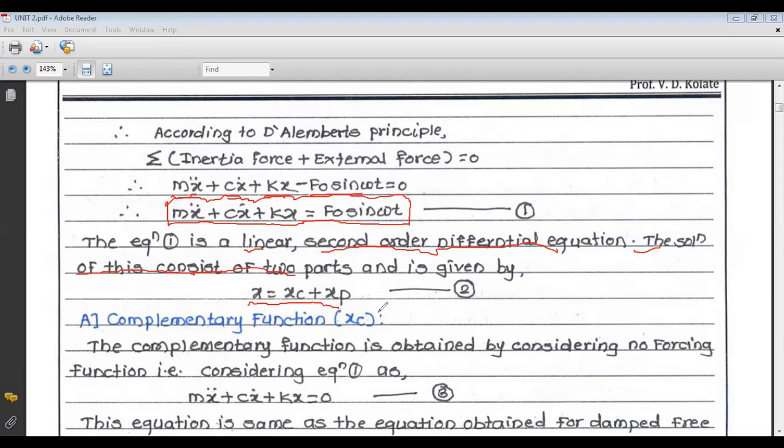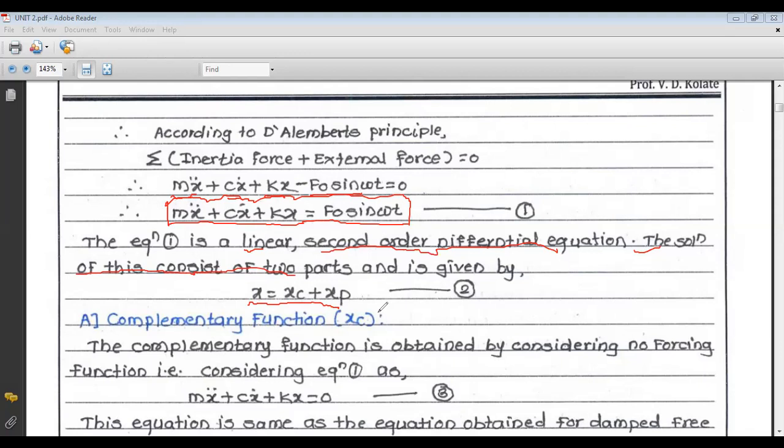These are the two parts of the whole solution, where the part xc is called the complementary function and the part xp is called the particular integral.